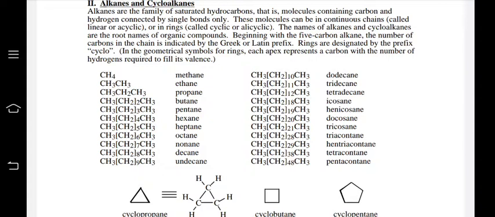tridecane, likewise. Alkanes are the family of saturated hydrocarbons, that is, molecules containing carbon and hydrogen connected by single bonds only. These molecules can be in continuous chains or in rings. The names of the alkanes and cycloalkanes are the root names for organic compounds. Beginning with the 5 carbon alkanes, the number of carbons in the chain is indicated by Greek or Latin prefixes. The rings are designated by the prefix cyclo.